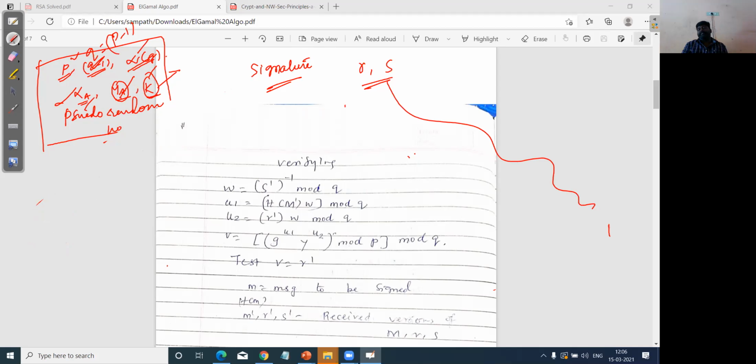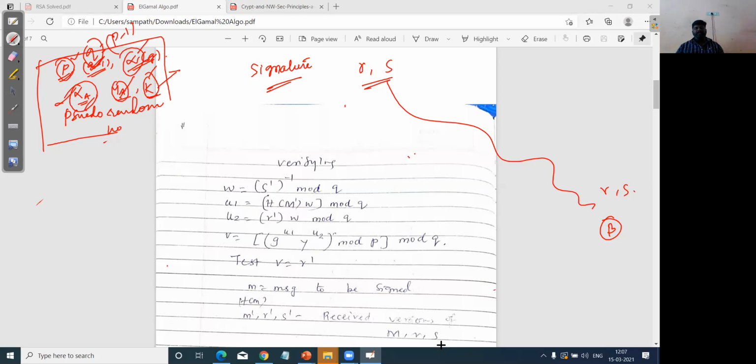Let's say the receiver B is there. We will receive this r and s, and the global values. When we talk about the common global parameters, which we also use for the RSA algorithm or Diffie-Hellman key exchange algorithm, these are the values commonly known by the sender as well as the receiver. So here, what are the common global values? The p value, the q value which is p minus 1, the alpha value, and is xa a common global value?